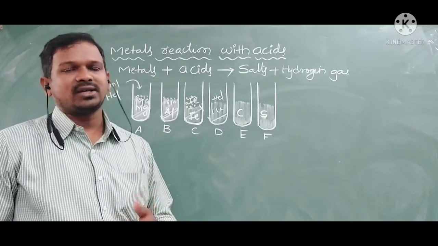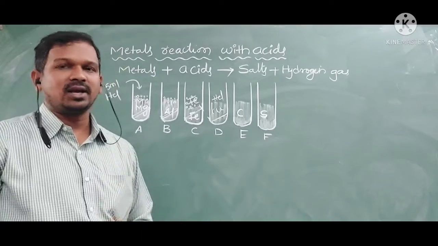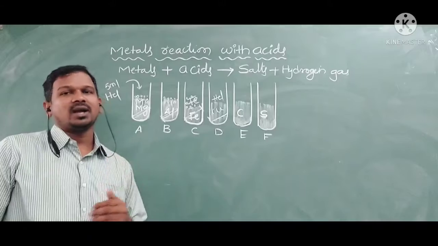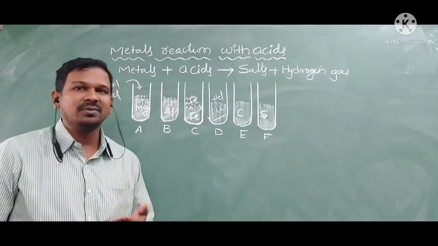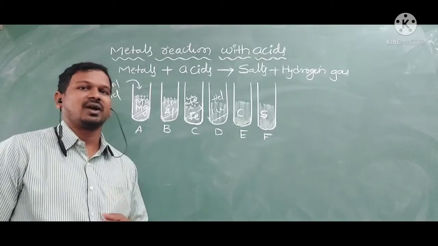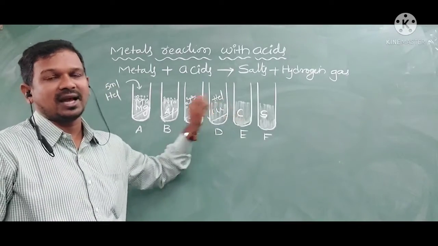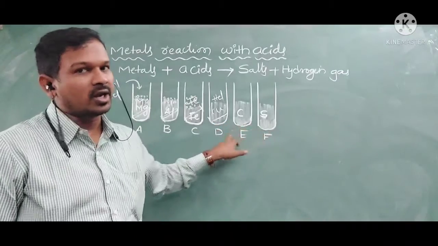Why is it not reacting? Why is the copper not reacting? Because, as we discussed earlier, in the reactivity series the copper is below the hydrogen. If it is below the hydrogen, how will it displace the hydrogen from the HCl? So that's why the copper is not able to displace the hydrogen from the HCl acid. Whereas the non-metals are not showing any reaction.